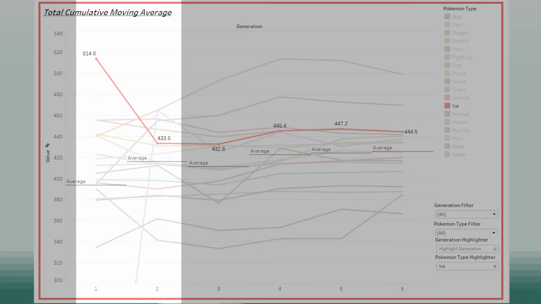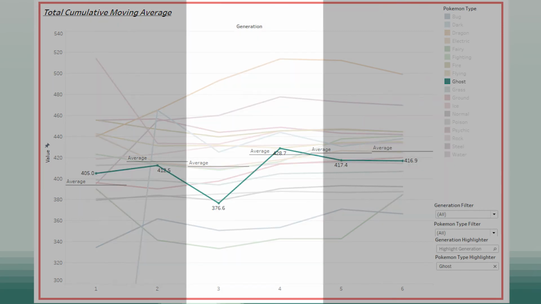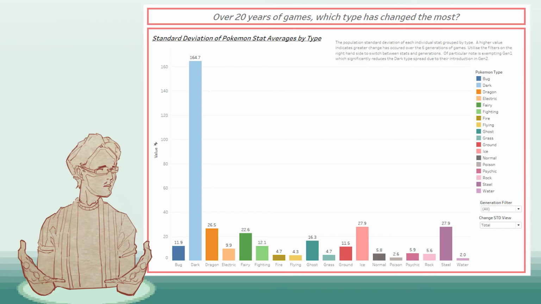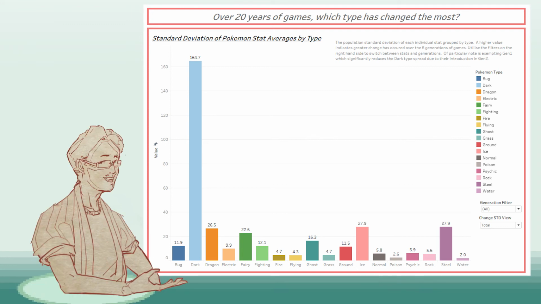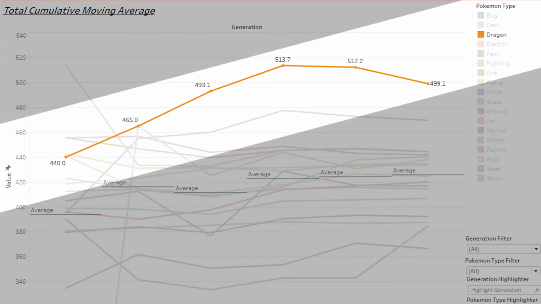Ice owes its ridiculous drop from Gen 1 to Gen 2 due to the introduction of unevolved forms. And, well, the ghost types had Tina Turner in Gen 4, so that explains their inflated spread. You see what I'm getting at here? Depending how you constrain the data, you get a different result. So for the sake of having some sort of answer, and because I'm a lazy asshole, I'm just gonna cop out and say Dragon changed the most because of its ridiculous power creep stat dominance.